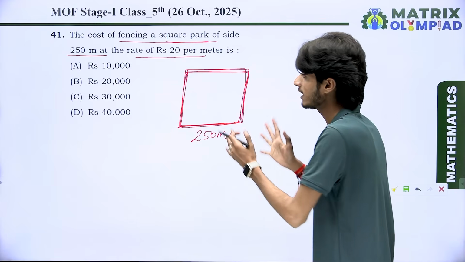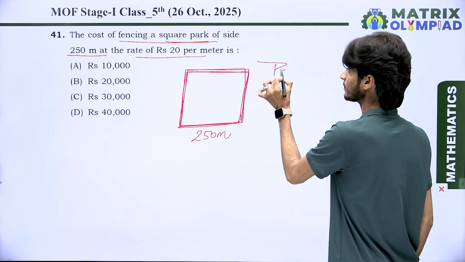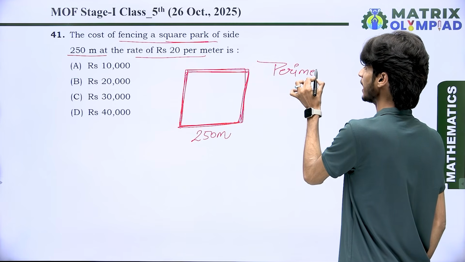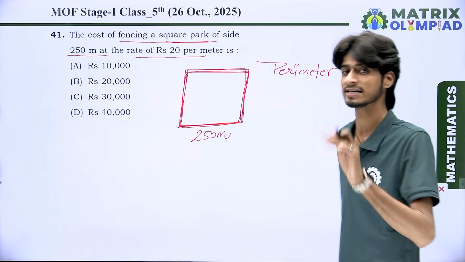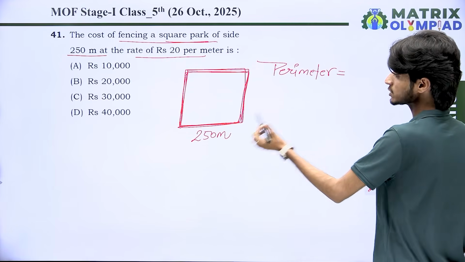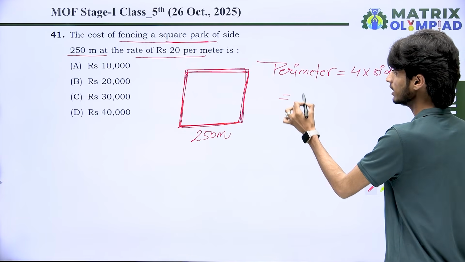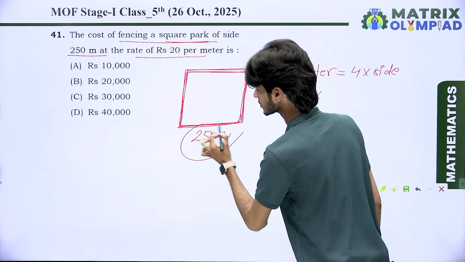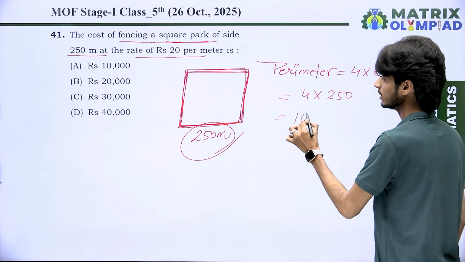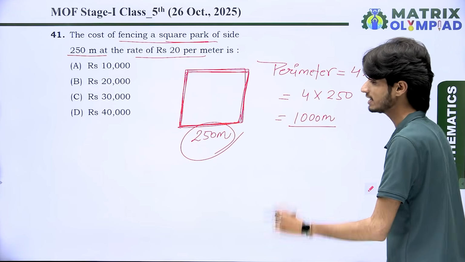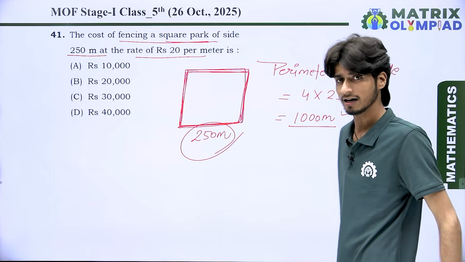So first of all, let's find out the total length for the fencing. So what we do, we find out its perimeter, because fencing is dependent on perimeter. And for your kind information, leveling is dependent on the area, but fencing is dependent on the perimeter. So perimeter of a square is equal to 4 multiplied by side. We know very well this is a common formula. And 4 multiplied by 250, because the measurement of side is 250 meter, then we get 1000 meters. It is the length for the total fencing.